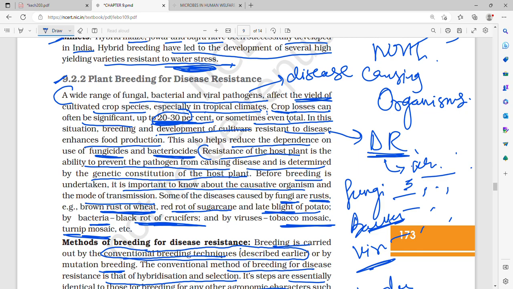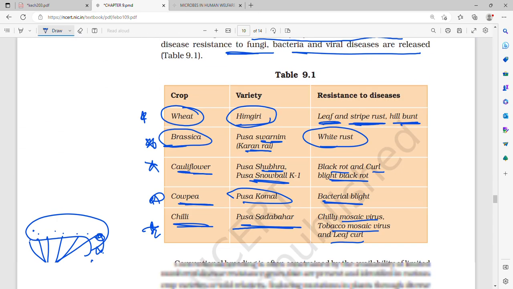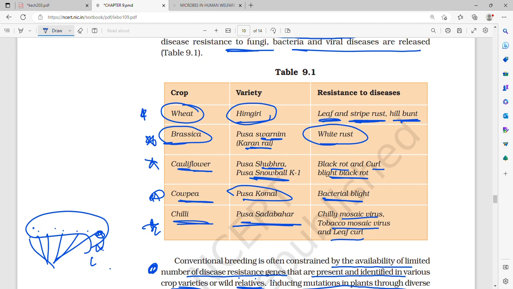Okay, so now let's come to the important ones, that is wheat. What is the variety of wheat? Himgiri. What is Himgiri resistant to? That is leaf and stripe rust, and hillbunt. Then second is brassica. What is the variety of brassica? The variety of brassica is Pusa swarneem, which is also called Karan Rai, and it is resistant to white rust.